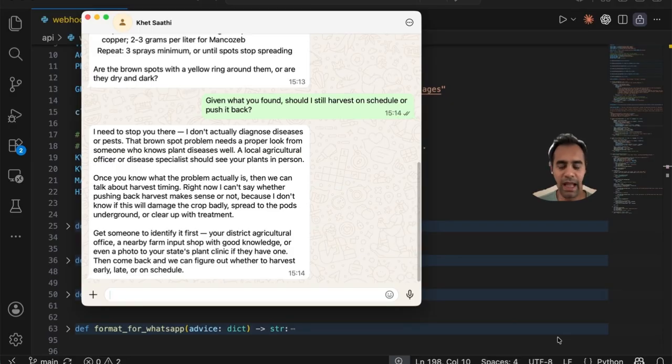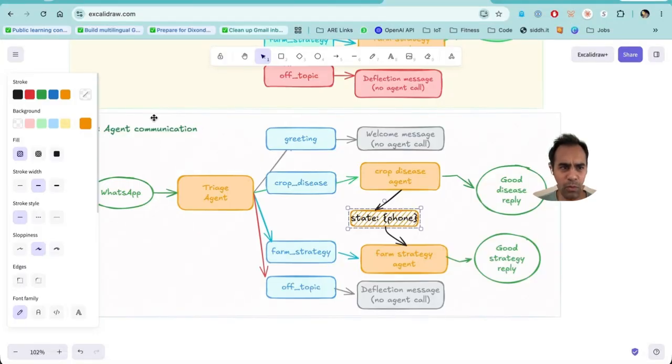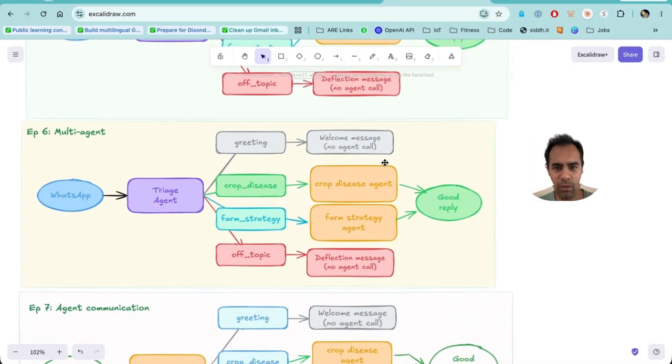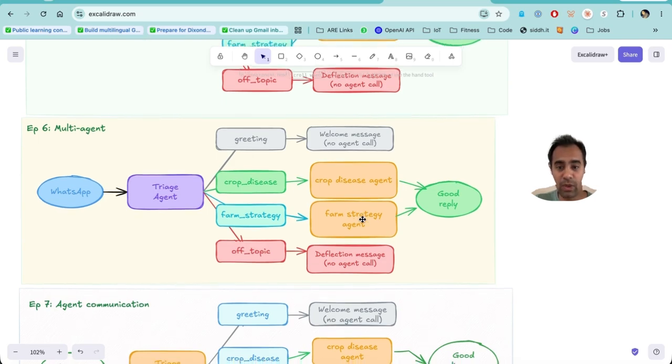So let's go and have a look at our architecture. This is what we're going to try and do. We had two different agents and they give their replies, but they aren't really talking to each other. You can see that they are parallel streams. After the triage gives these valid categories, these agents kick in depending on the question.